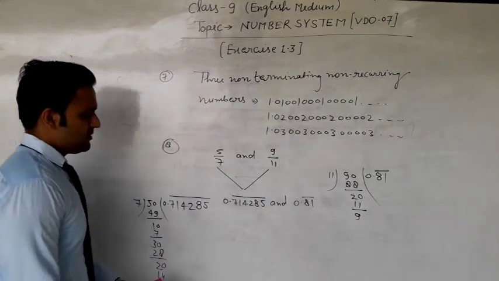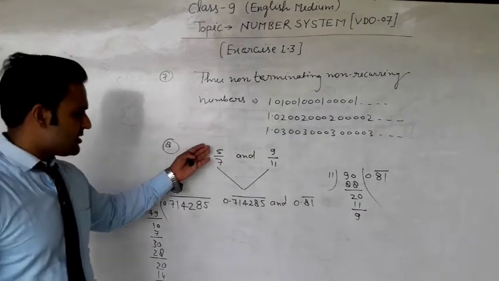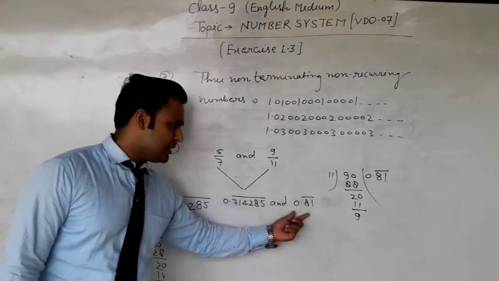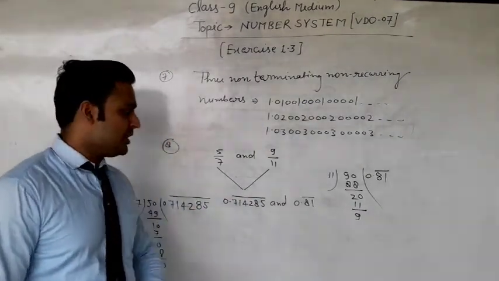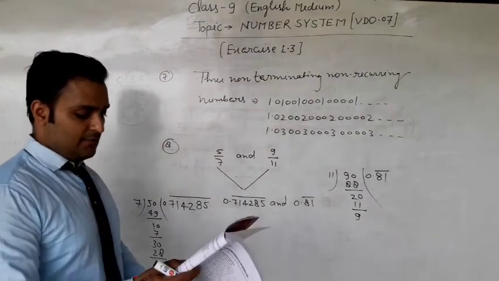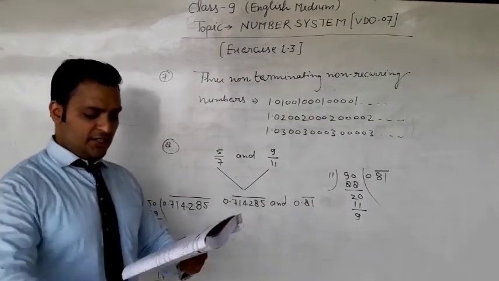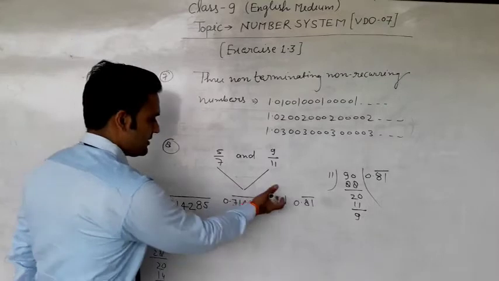Dear students, here are the decimal expressions of 5 by 7 and 9 by 11. We have to find 3 different irrational numbers between them.